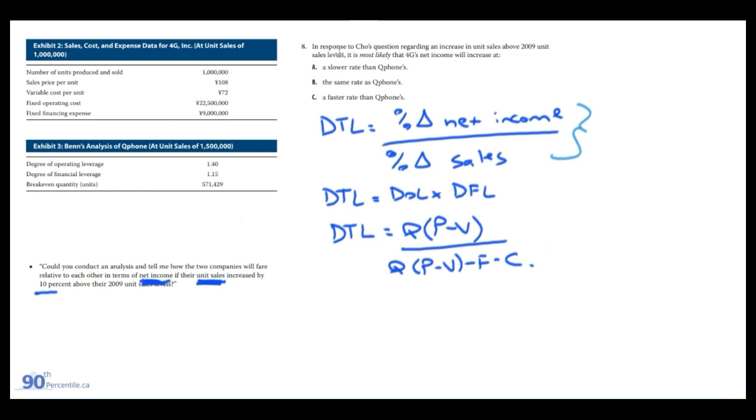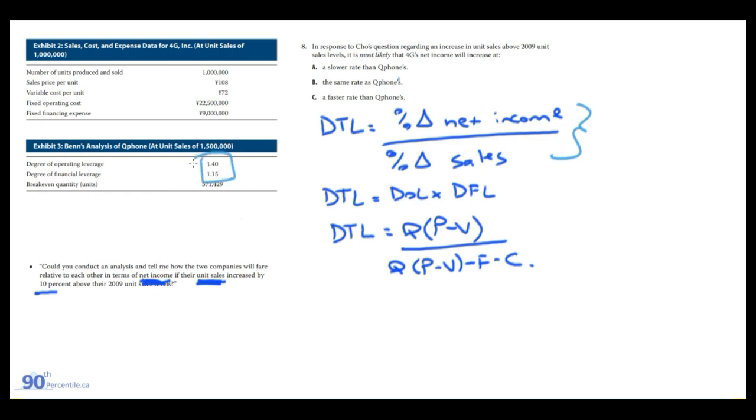So coming back to the question, in response to Cho's question regarding an increase in unit sales above 2009 unit sales levels, it is most likely that 4G's net income will increase at a slower rate, same rate, or faster rate as Qphone. So we have two companies, and basically what we're asked is who has the higher degree of total leverage. So for Qphone, it's actually pretty easy.